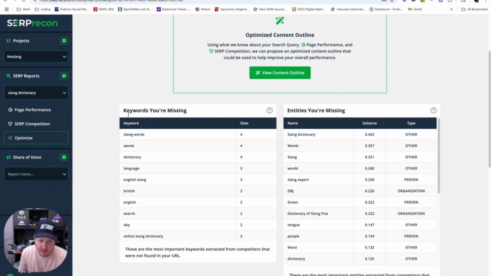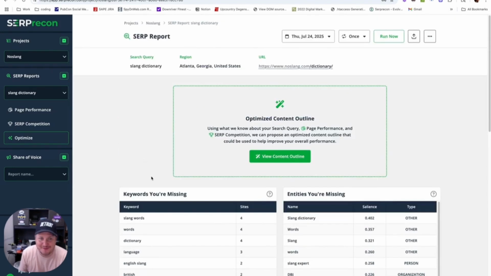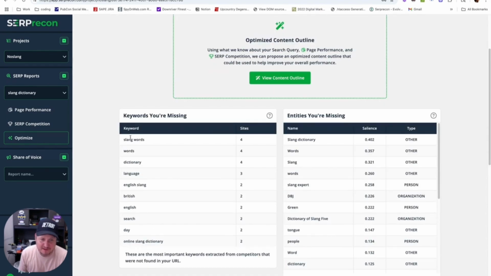And so in this gap analysis, you see the word dictionary here. And obviously my page content says the word dictionary on it, but it wasn't one of the top 20 keywords that we extracted from the page. And that's a problem if I want to rank for the term slang dictionary. So what this tells me is I need to make my page more semantically relevant for these terms, right? English slang, slang words, the word dictionary. I got to talk about British and English, right? I need a search feature. I need to talk about these words.